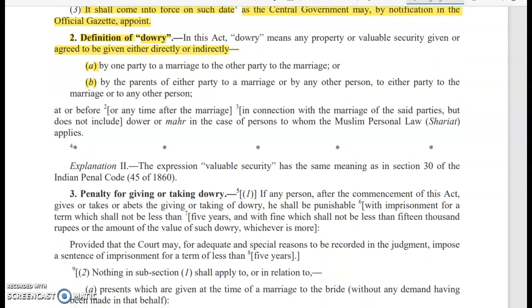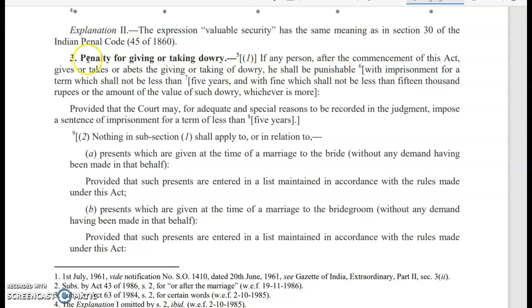Then come to section 3. Section 3 is very important as it discusses the penalty for giving and taking dowry. Under section 3, clause 1 stated that if any person after the commencement of this Act gives or takes or abets the giving or taking of dowry, he shall be punishable with imprisonment for a term which shall not be less than 5 years, and with fine which shall not be less than 15,000 rupees, or the amount of the value of such dowry, whichever is more.